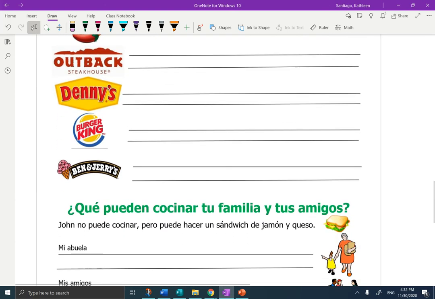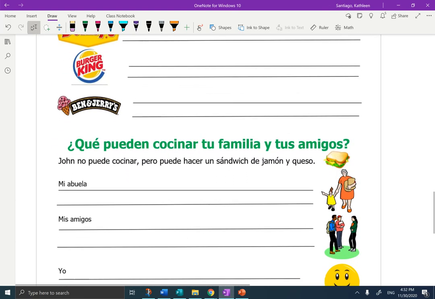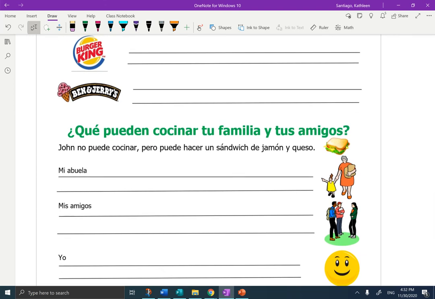Then the next part, ¿qué pueden cocinar tu familia y tus amigos? So what is your family and your friends able to cook? Here's my example with John. Now notice the people are going to change on this one. So I'm talking about John, and here I'm saying John no puede cocinar.